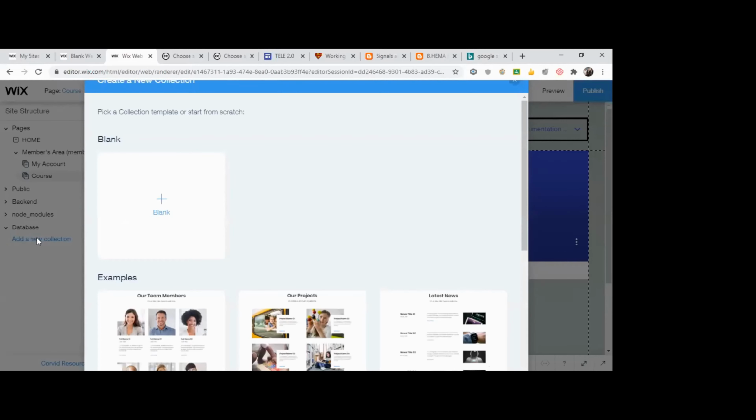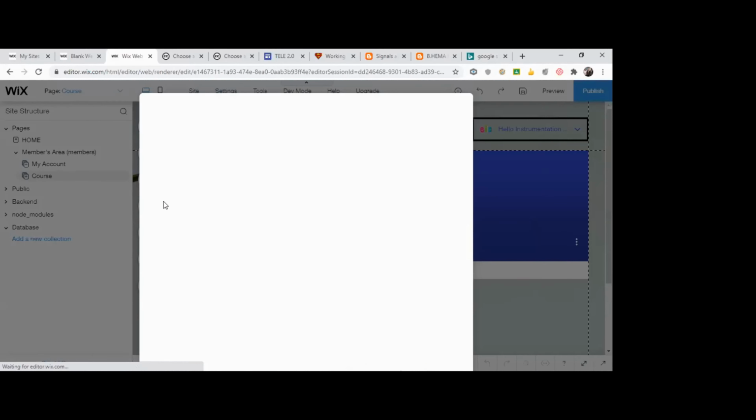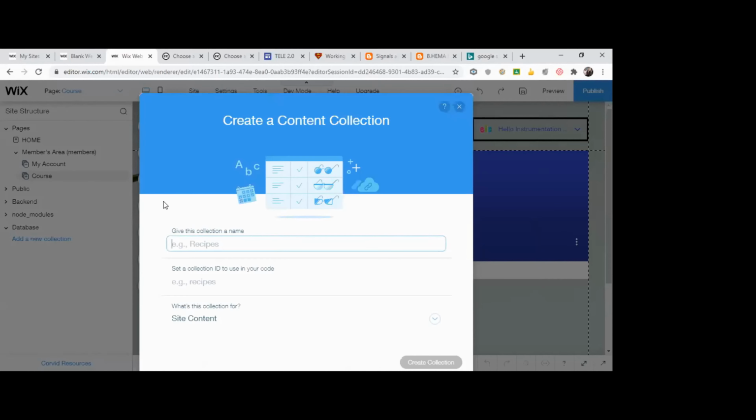See, it will be a bit difficult to follow. Better you can just look into the content. Okay, if possible, you can do it parallelly. Okay, so pick a collection template or start from scratch. I'm just creating a blank collection. Okay, so what name do you want to give the collection? Name of the collection.